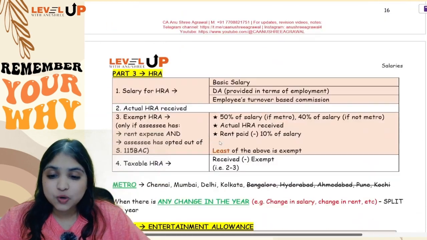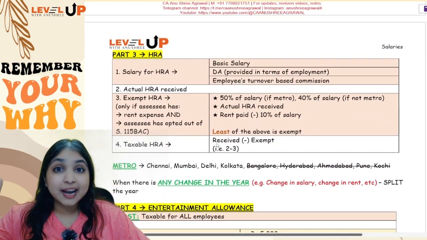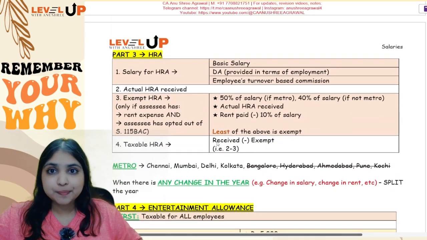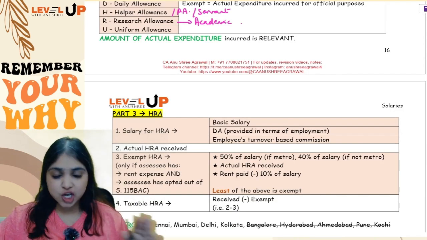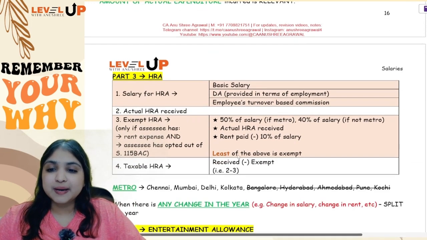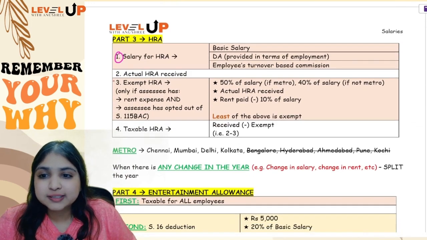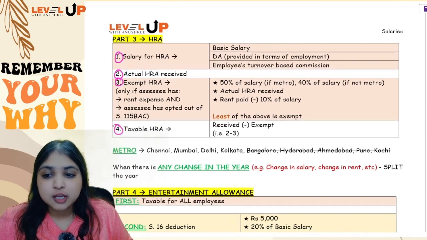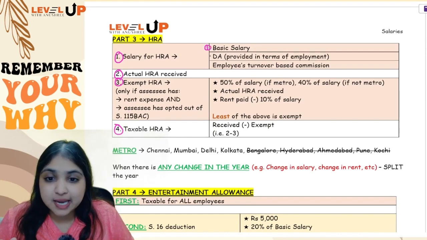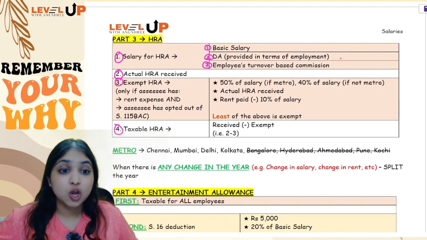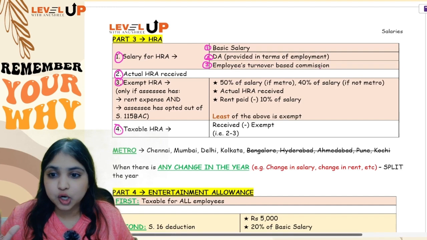Okay, then let's go to the third part of our allowances. I told you total 4 parts, right? First 2 parts were done. Coming to the third part, here we are going to target only and only HRA. Now see, with respect to HRA, there are totally 4 steps in your calculation. You will start with salary for HRA. That salary will have 3 components: basic salary, DA forming part of retirement benefits, and employee's turnover based commission. Don't take fixed commission, take only turnover based commission.